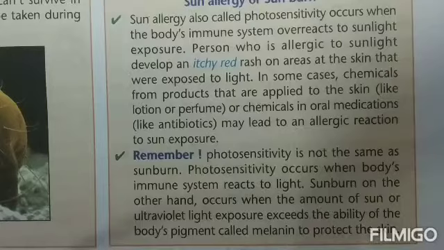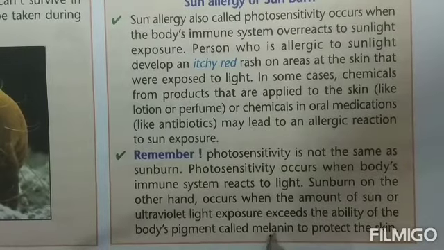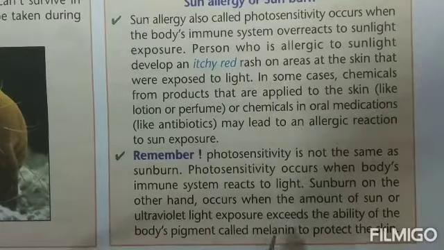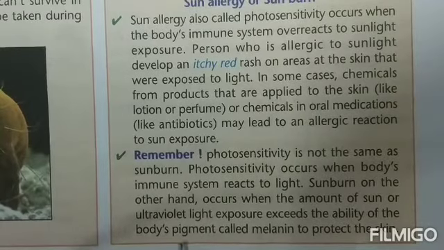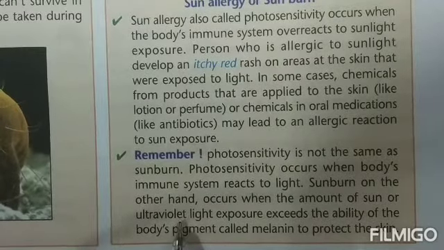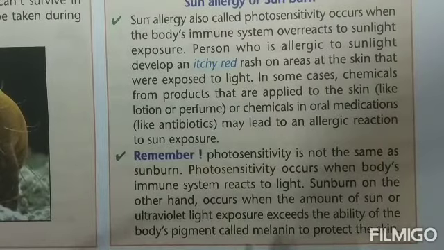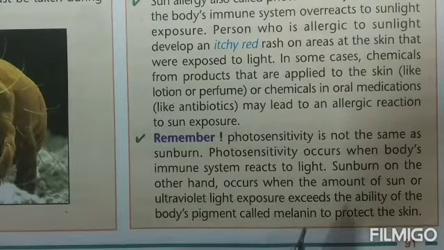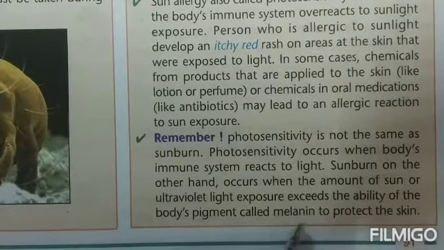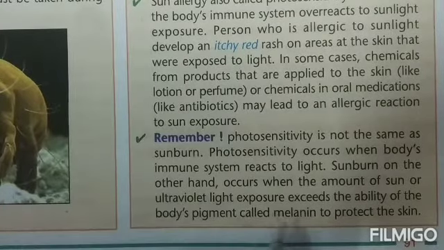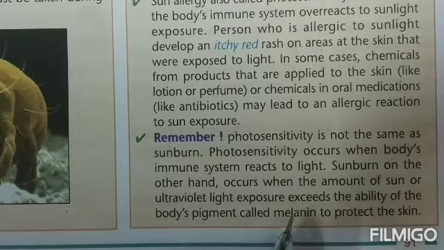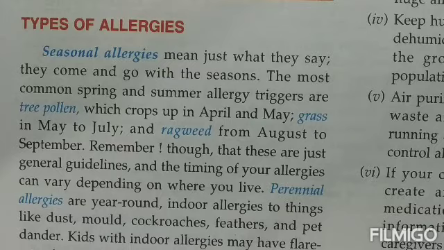You know children, we have melanin in our body. This melanin, children, is a pigment which not only gives the color to the body, but also has the ability to protect the body, the skin basically, from the ultraviolet rays of the sun. Sometimes, children, the melanin which is already present in our body to protect our skin from the ultraviolet rays of the sun is not able to protect our body against the heat of the sun, because then the exposure to the sunlight becomes more than what a melanin can protect. Then a person gets the...